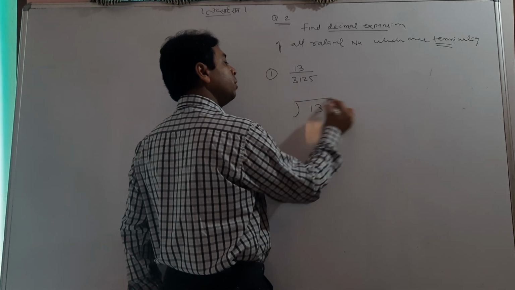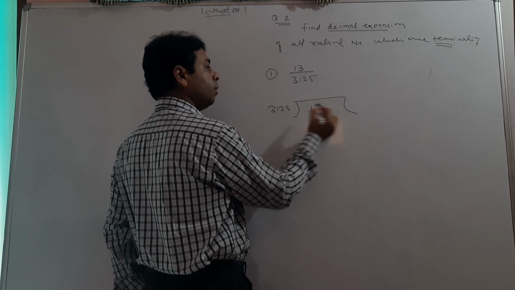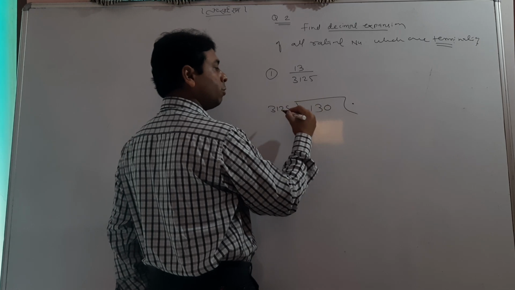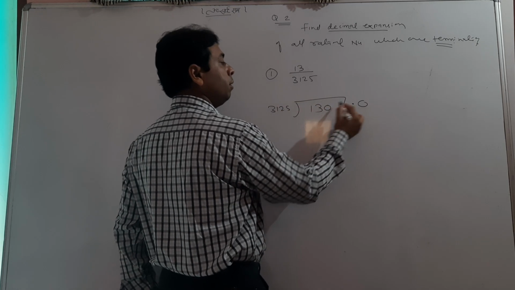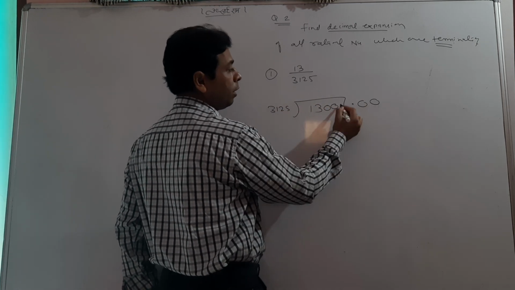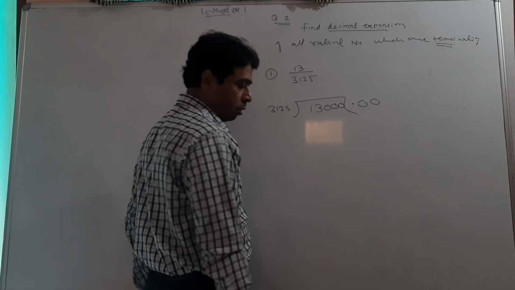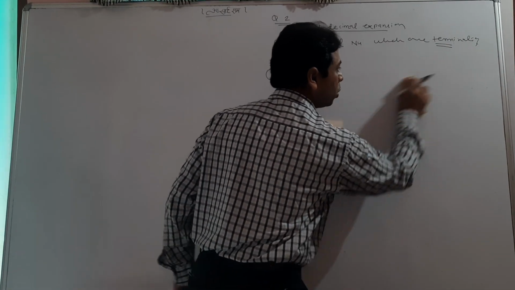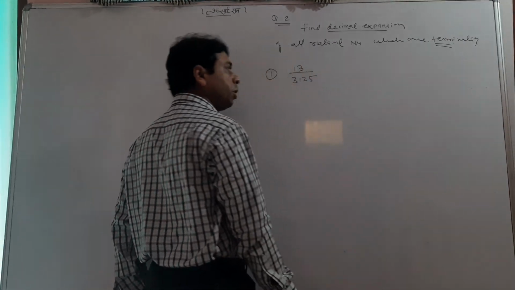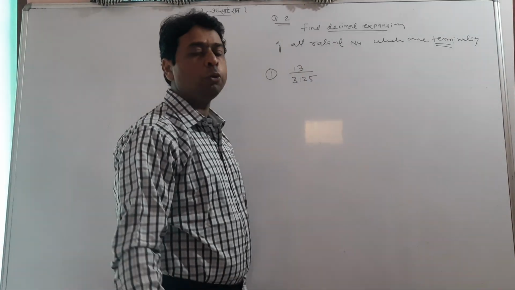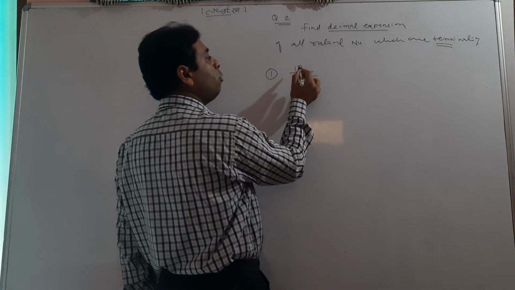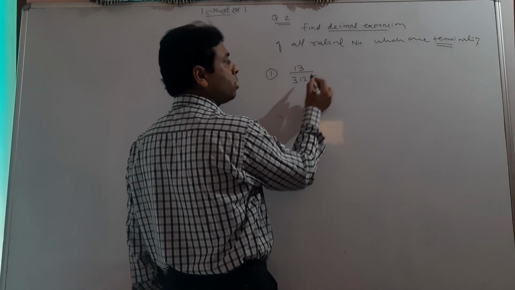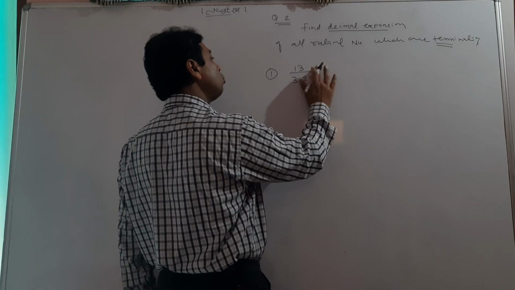Normally students do it like that: decimal, then copy 0, again not divisible, then copy 0, again not divisible, then copy 0, and so on. Now this is, I think, a time-taking method, so don't follow this method. Let me explain one of the easiest methods which you have to use in the exam. Without division, we can find the decimal expansion. How to do it, I tell you.